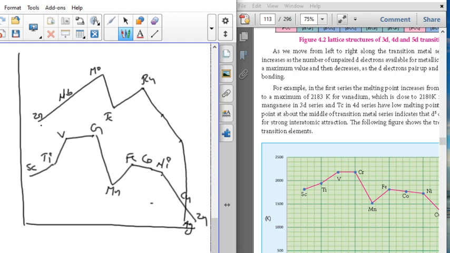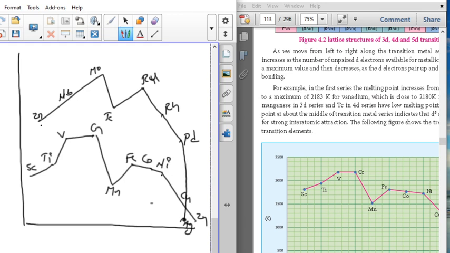Silver will be lower than zinc. Zirconium, niobium, molybdenum, technetium, ruthenium, rhodium, palladium and silver will be here.